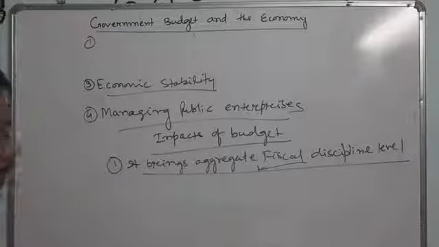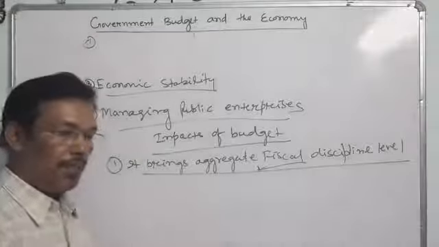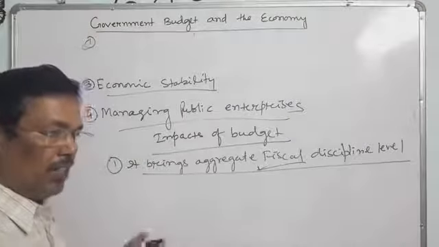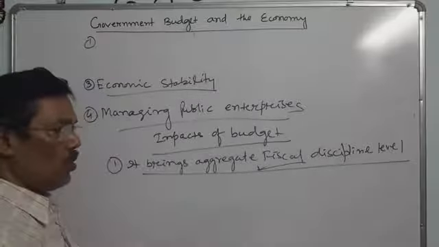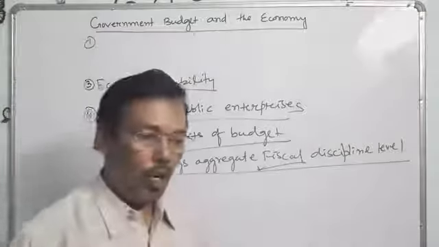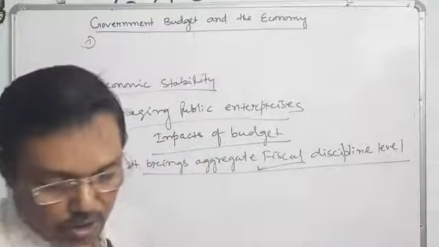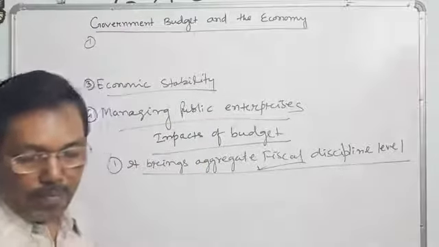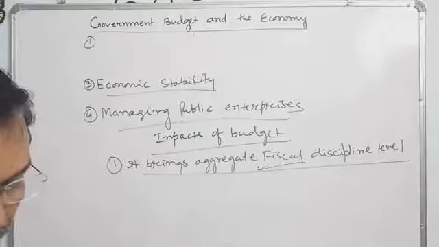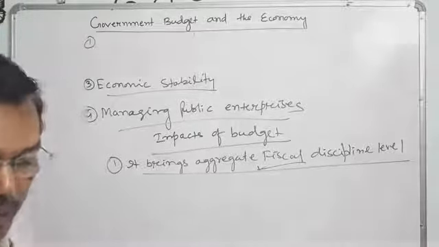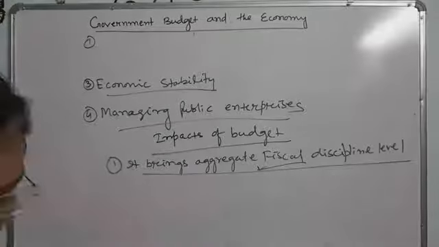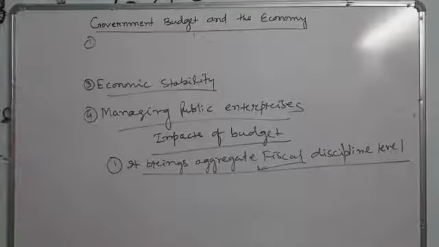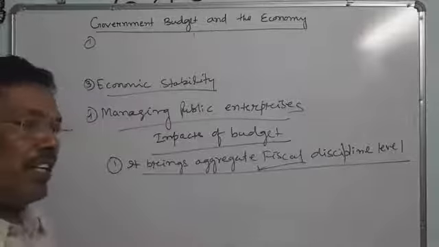It means if there is a plan, if it is estimated, if it is proposed, then it will be in a disciplined manner, in a systematic manner. So the government has control over expenditures. By fiscal discipline, we mean a situation of an ideal balance between revenue and expenditure.